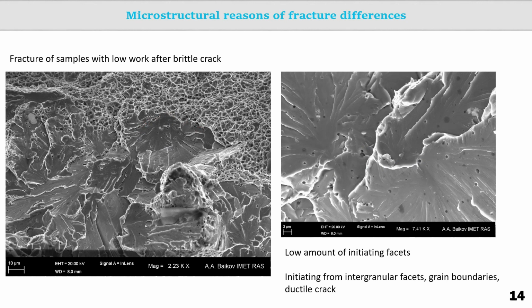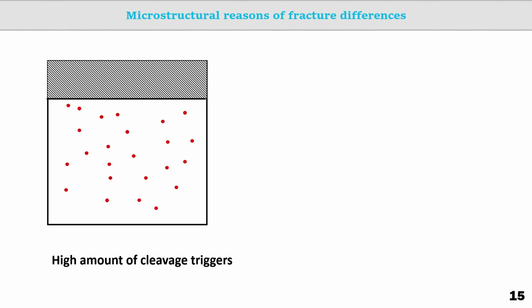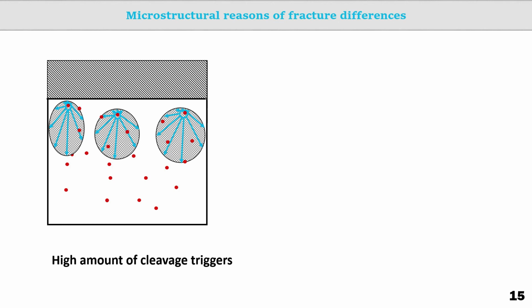Summing up all the above, we can come to the following conclusions. The metal of some welded joints differs from the base metal obtained by various heat treatment methods, in that it can show a high proportion of work performed after the formation of a brittle crack. Differences in the fracture process may be due to microstructural differences in the areas of cleavage initiation. A large number of possible cleavage initiation points leads to the formation of brittle cracks in the early stage of fracture. At the same time, a metal with such an increased content of cleavage triggers must have a high resistance